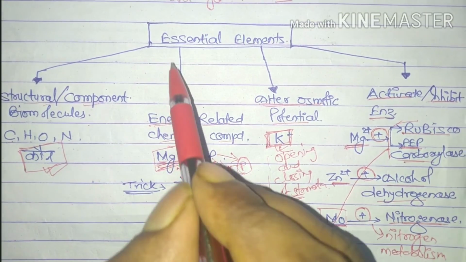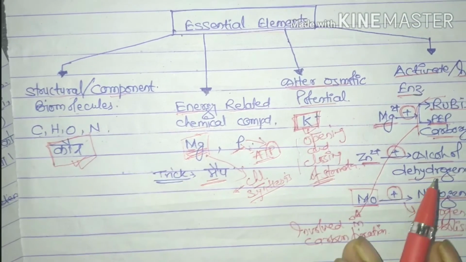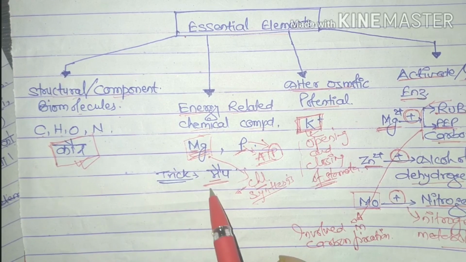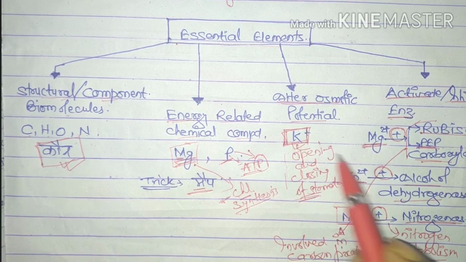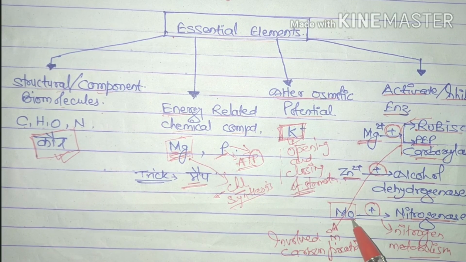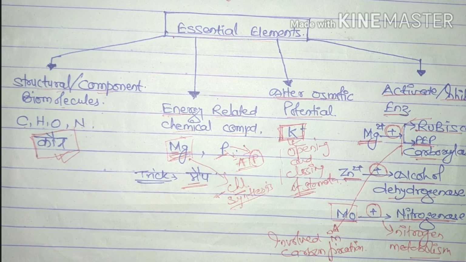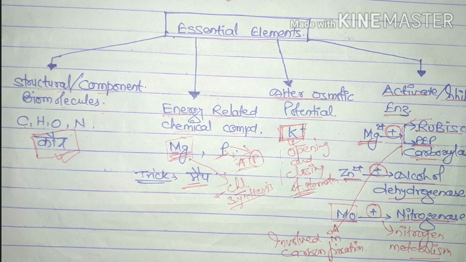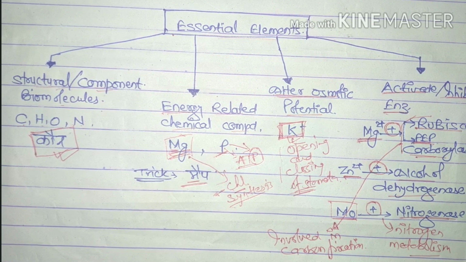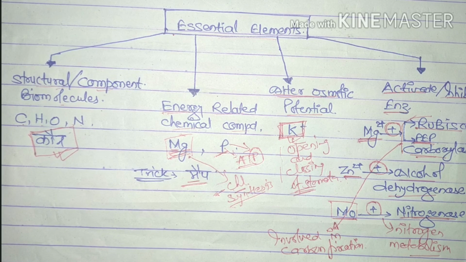So, to summarize these essential elements, their trick is कौन मैप का मांग ज़्यादा है मार्केट में. In this way we can learn about the essential elements along with the nutrients, macro and micronutrients. We can easily understand them with funny tricks, and with this concept or these tricks we can solve NEET questions too.